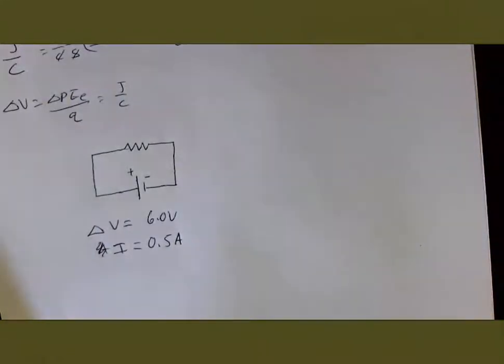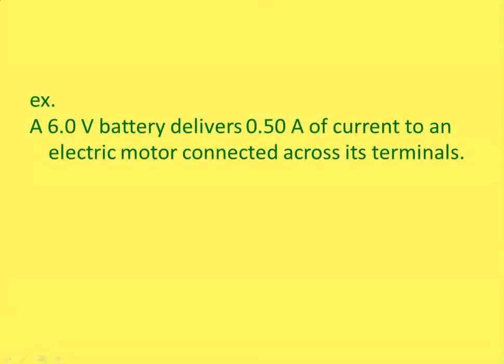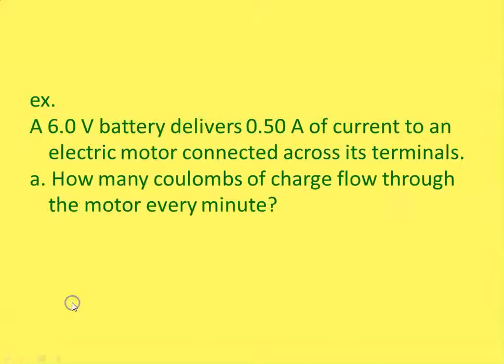And they're asking us to find how many coulombs of charge flow through the motor every minute. Okay? So this is not an equation asking for the resistance. We can find the resistance, but they asked us for how much charge, how many coulombs, is going by every minute, not every second. Every minute, so 60 seconds.